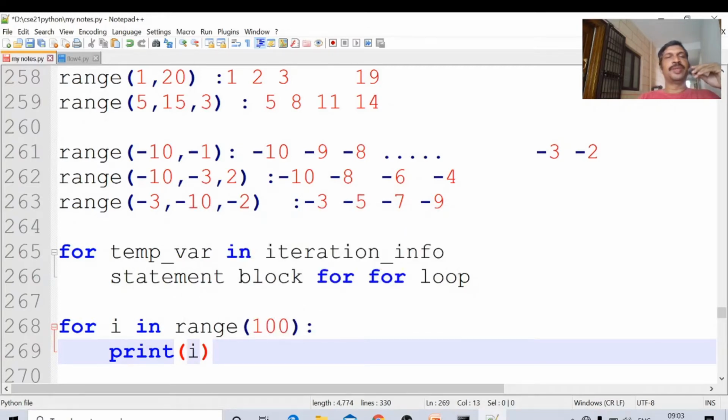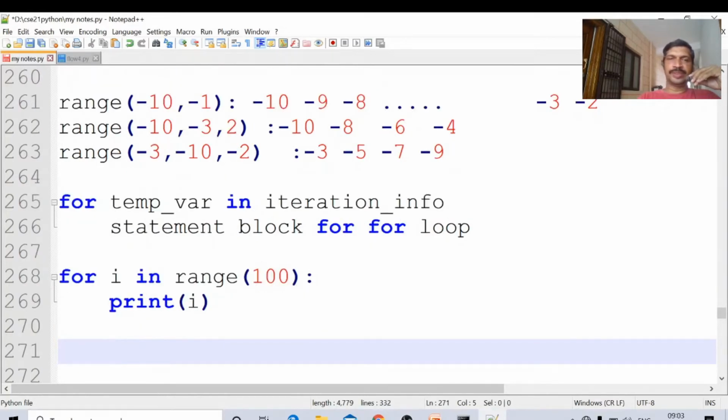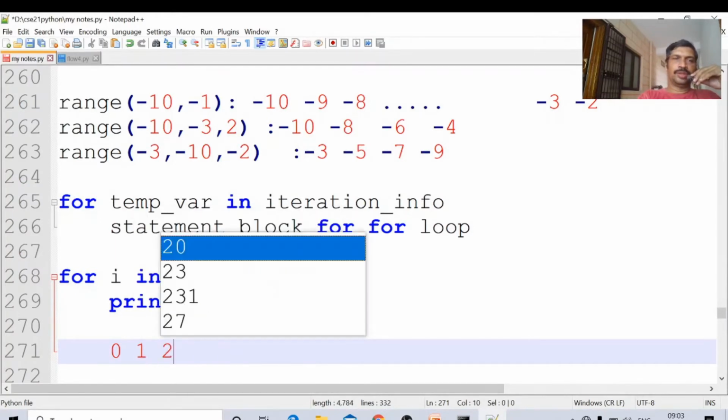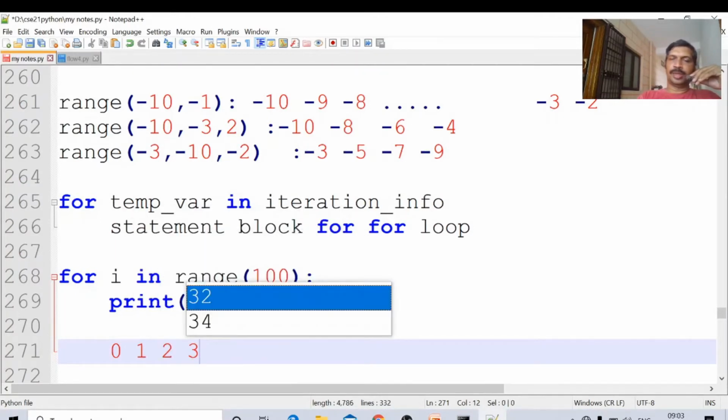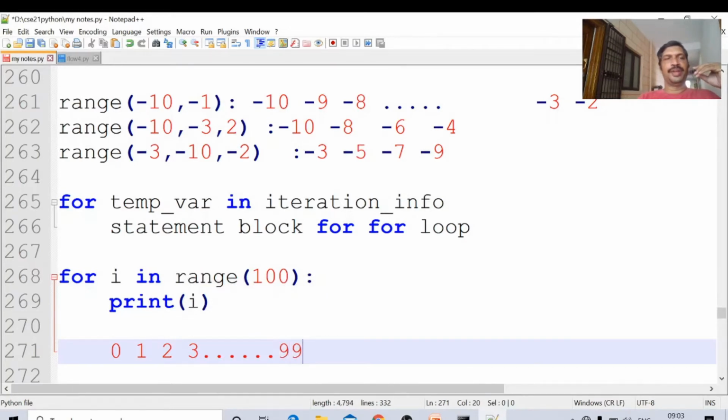This will print the numbers. If we write this, the output starts with 0, then 1, 2, 3, and so on up to 99; it will be printed. Now we will see how this program will work. We will see the first program on looping statements.